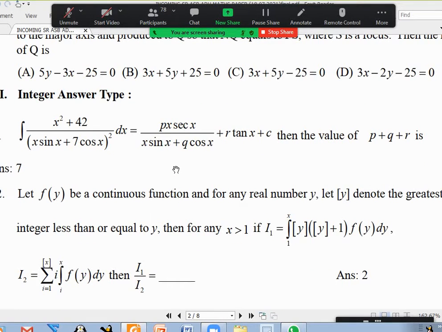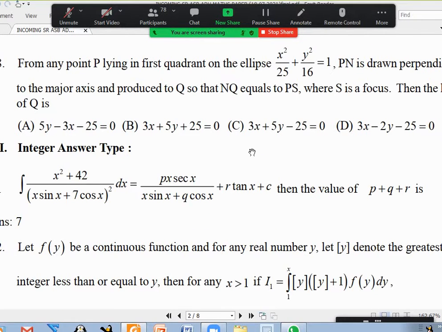Even if I visualize the question, to the point, option B is completely in the third quadrant, and our graph cannot be in the third quadrant because P is lying in the first quadrant.